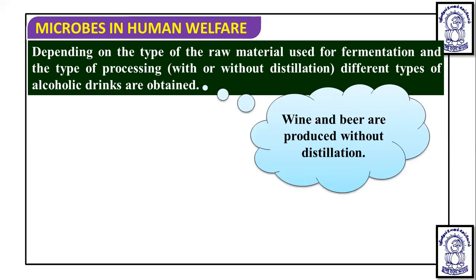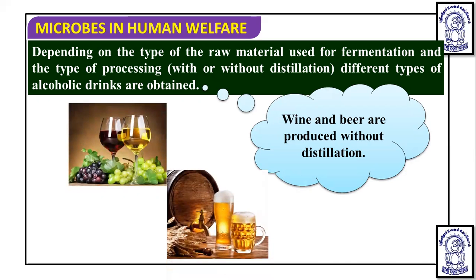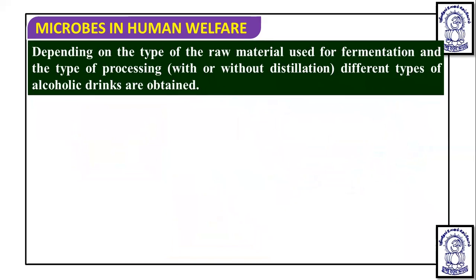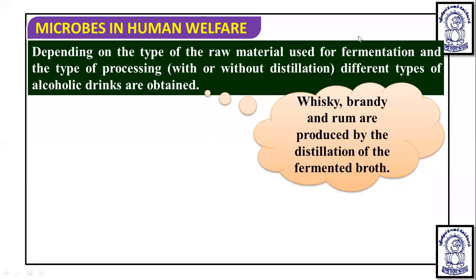Wine and beer are produced without distillation, so they have a concentration of less than 13%. Others like whiskey, brandy, rum, gin, and vodka have a concentration higher than 13% because they are produced through distillation. Whiskey, brandy, and rum are produced by distillation of the fermented broth, so they have a high alcohol concentration. Before discussing antibiotics, we should talk about some more things about these beverages, noting their concentrations. So let's discuss that.